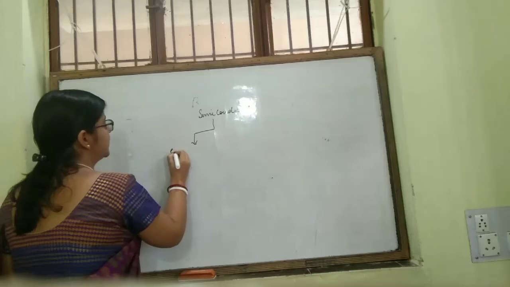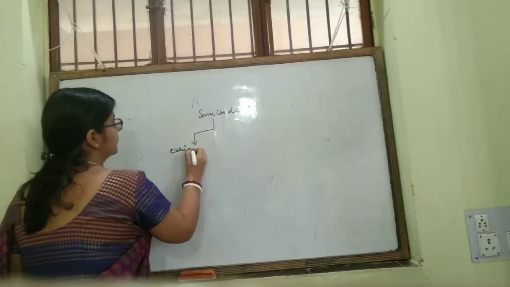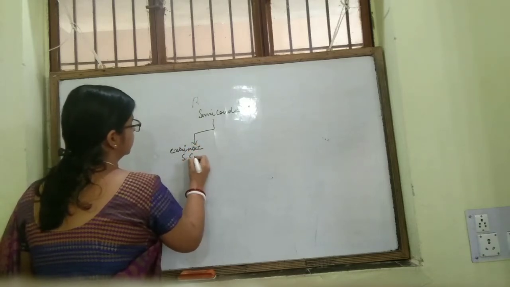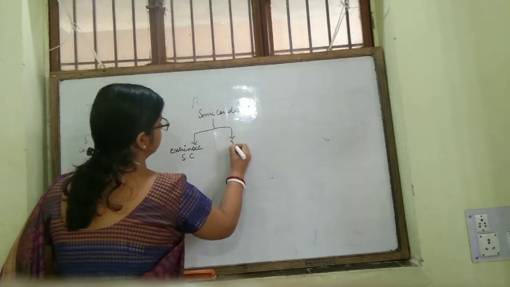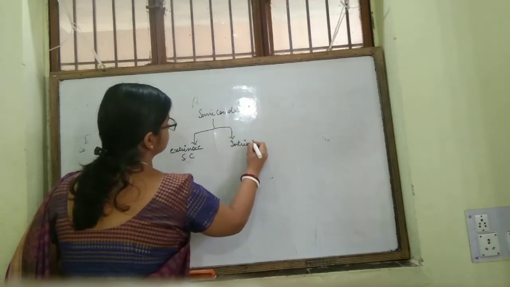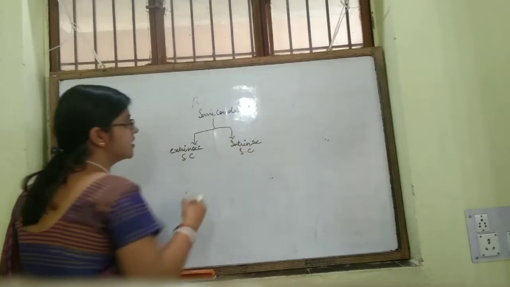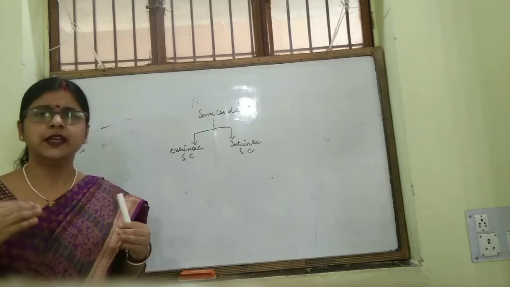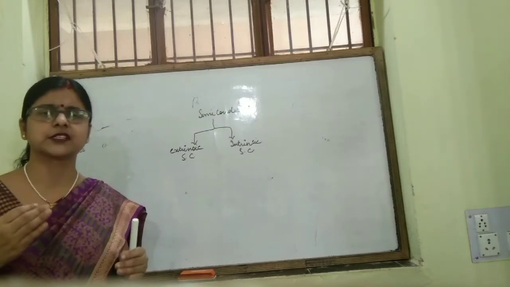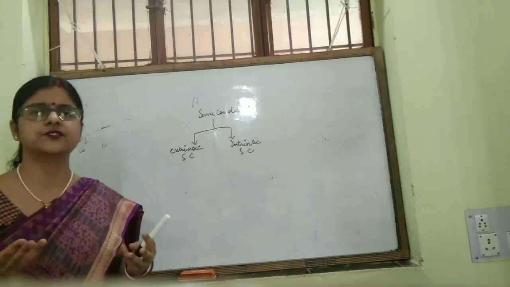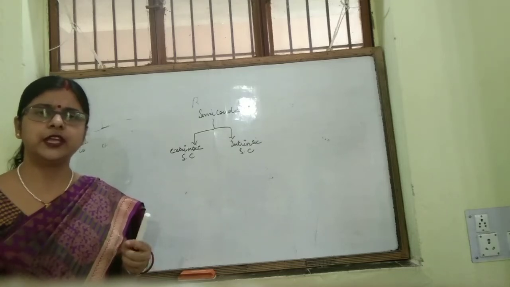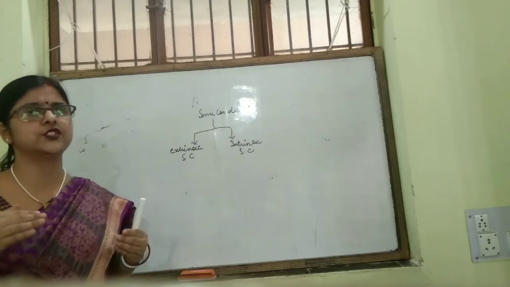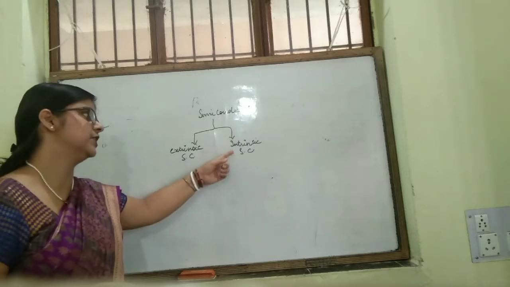One is intrinsic semiconductor, another is extrinsic semiconductor. The semiconductor which I have explained is intrinsic semiconductor, which conducts electricity to a small extent, but if you heat it, the electricity flows through that substance more.